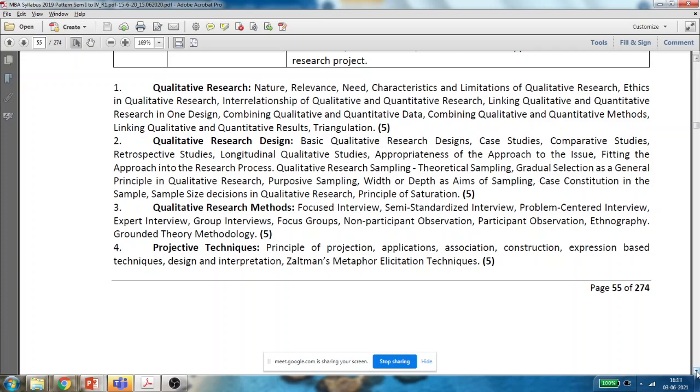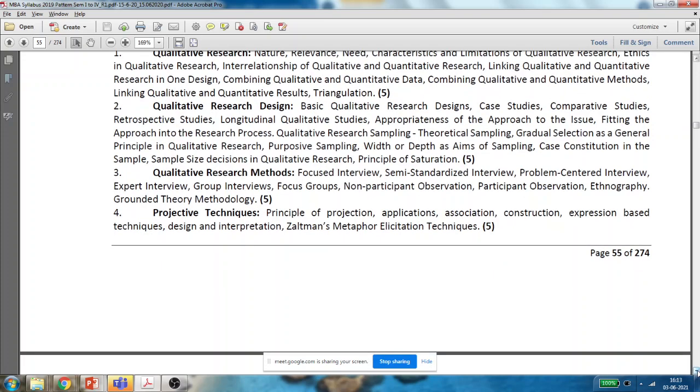Then for qualitative research, what different sampling techniques do we use? We will be studying qualitative research sampling techniques. Purposive sampling is there, theoretical sampling is there. That we are going to study. Then the third chapter is qualitative research methods. This is a very important chapter. This is the main chapter of this particular subject.